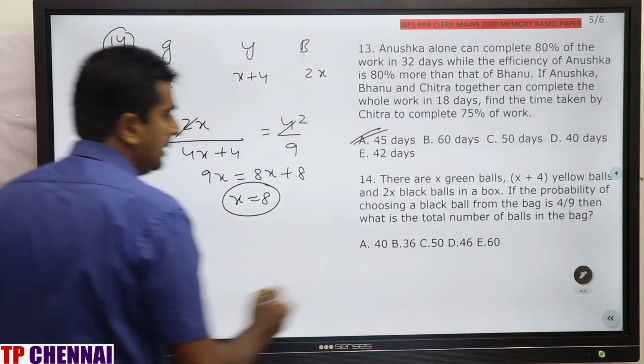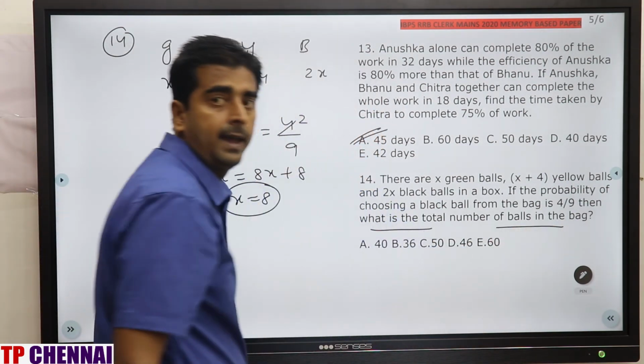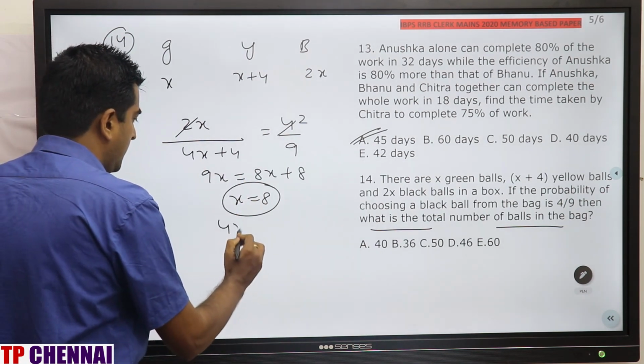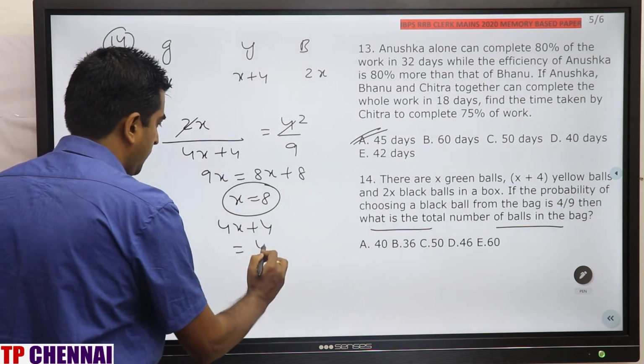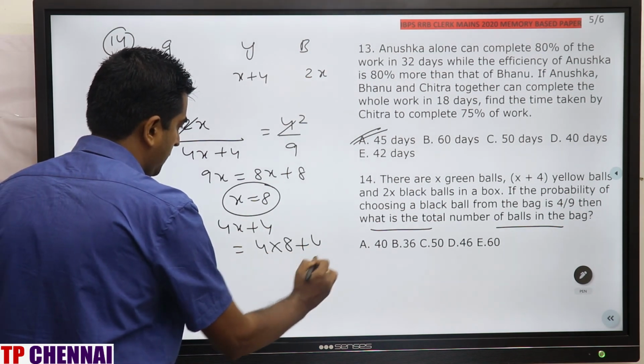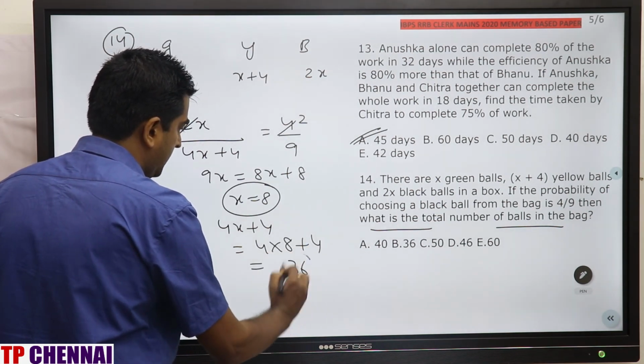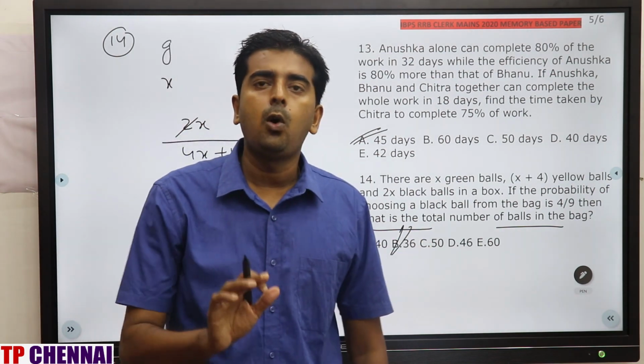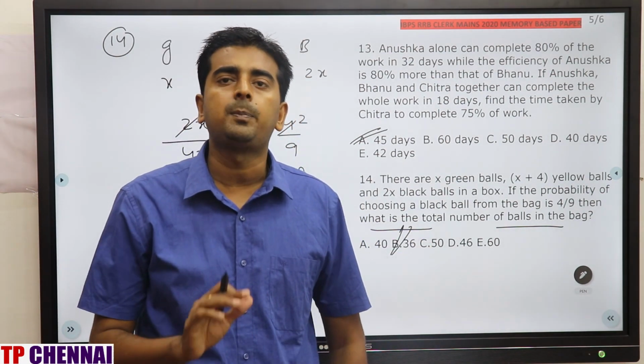Now what are they asking? What is the total number of balls in the bag? Total is how much? 4x plus 4. So 4x plus 4 is equal to 4 into 8 plus 4, which is 36. Second option. Clear? So all 14 questions we have covered in this part 1.